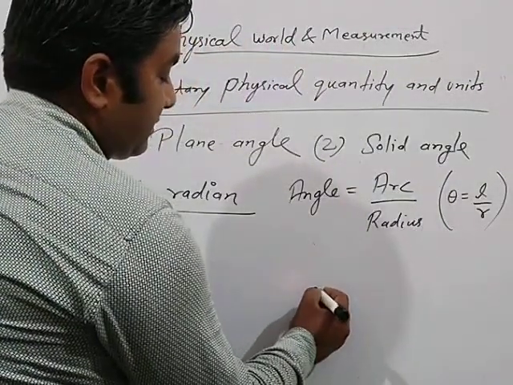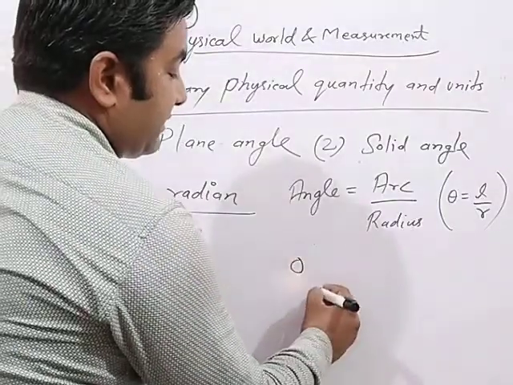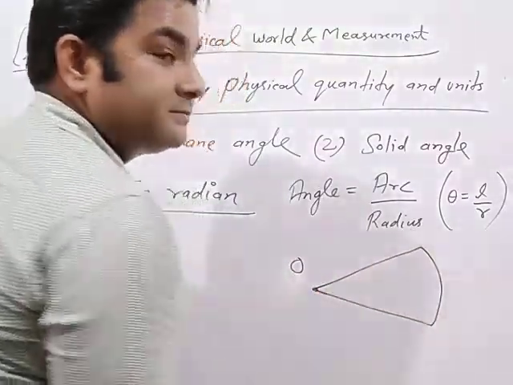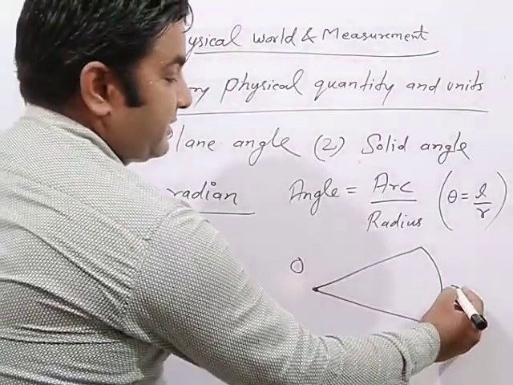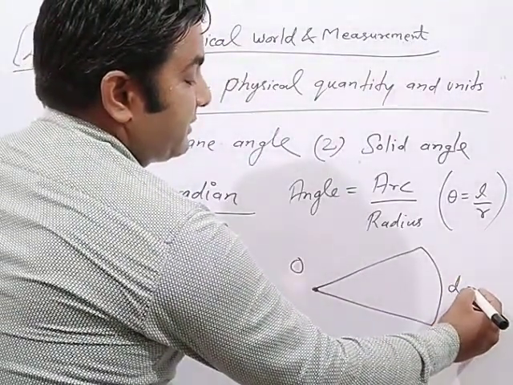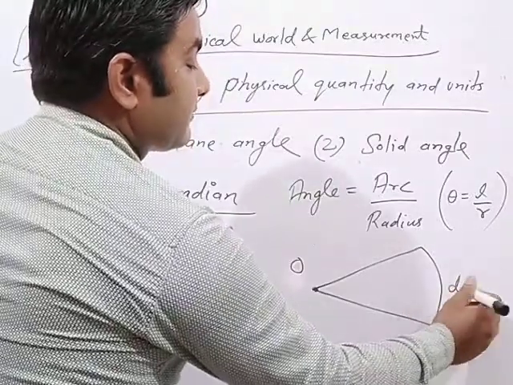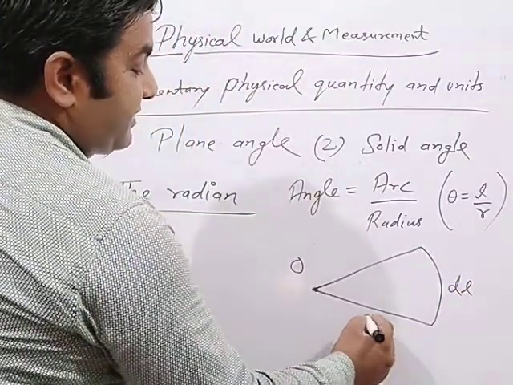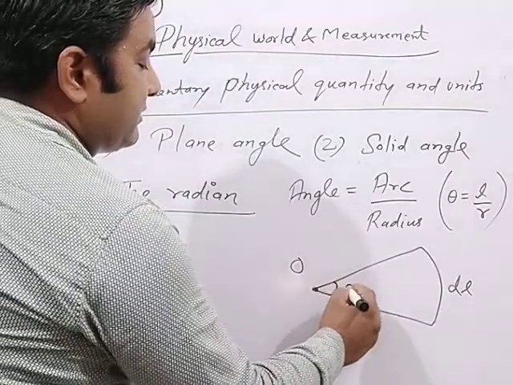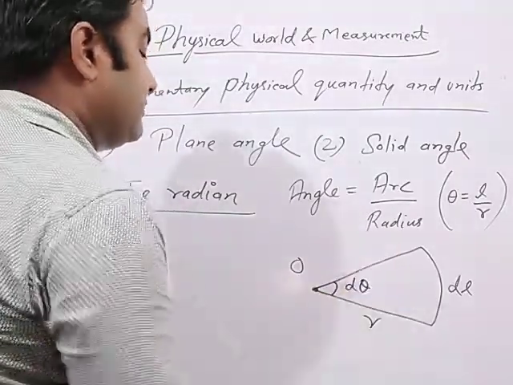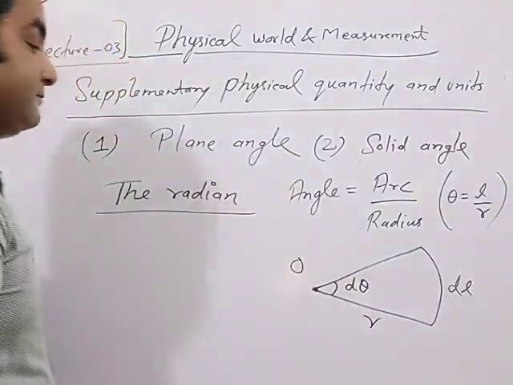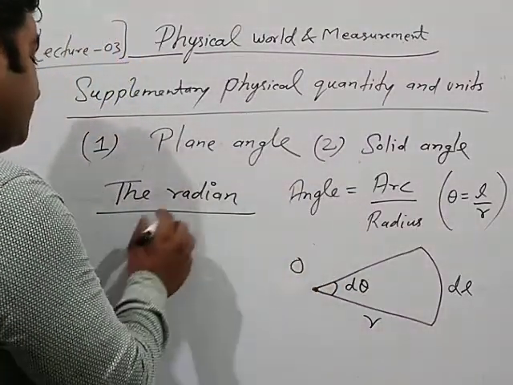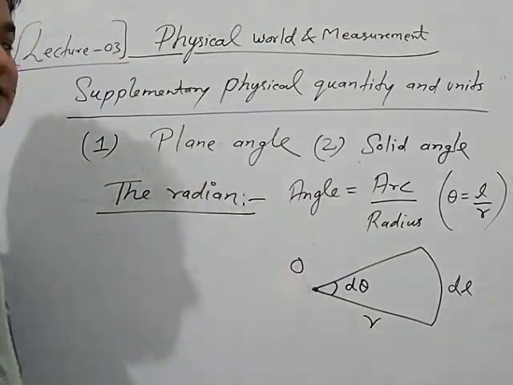Suppose this is the center of a circle, and here a small arc is represented by dL, and this is the radius R, and here the small angle d theta. So d theta is equal to L upon R. Then the definition of radian.